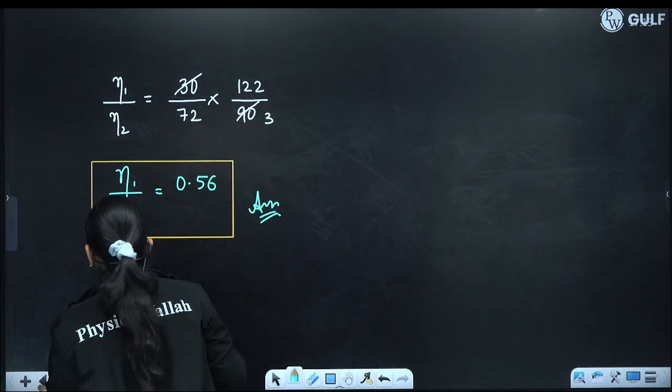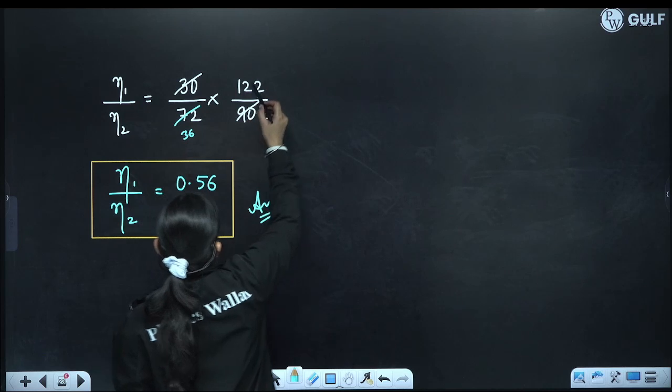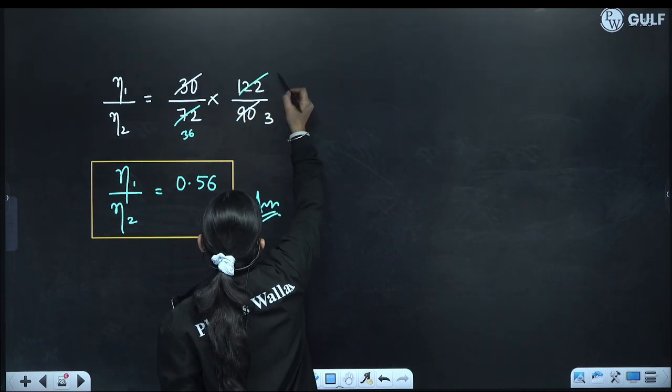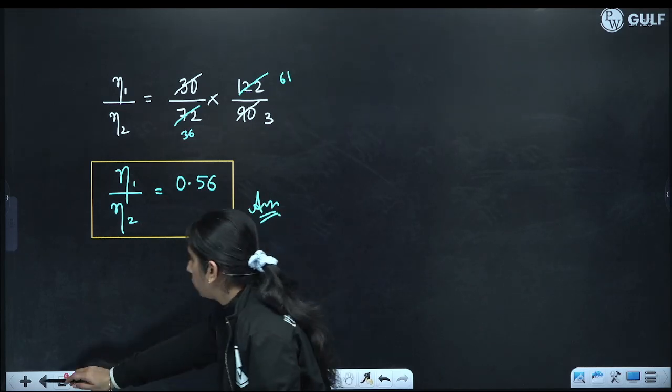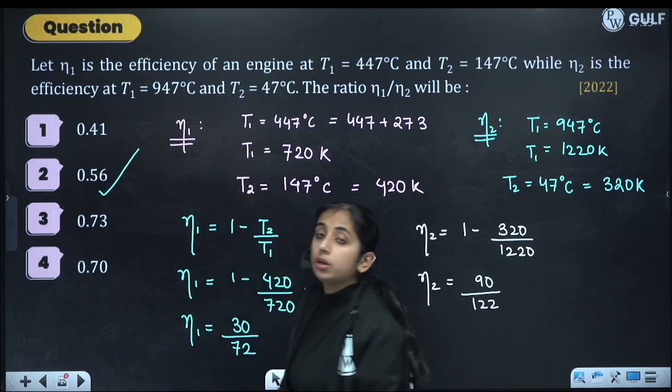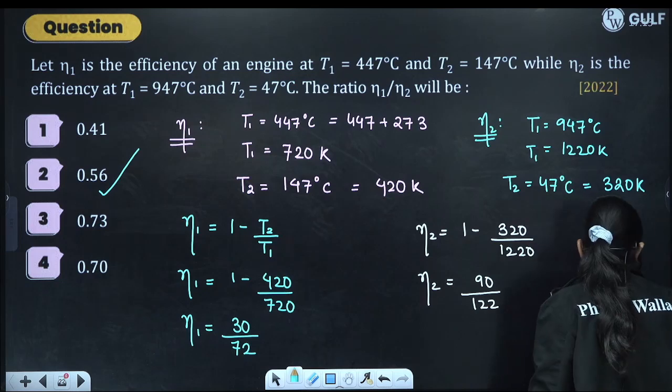This will get cancelled on 36, and this will get cancelled on 61. So what we will get is 0.56, option number 2 will be the answer.